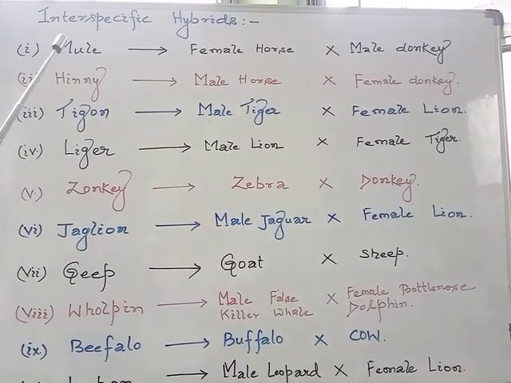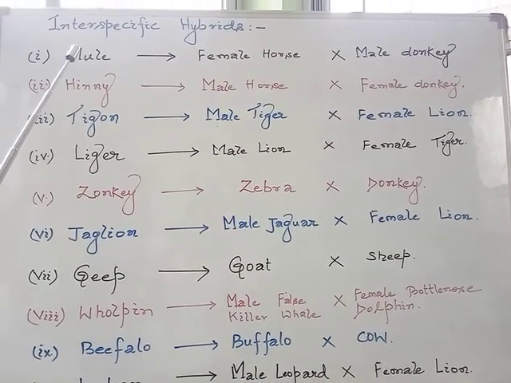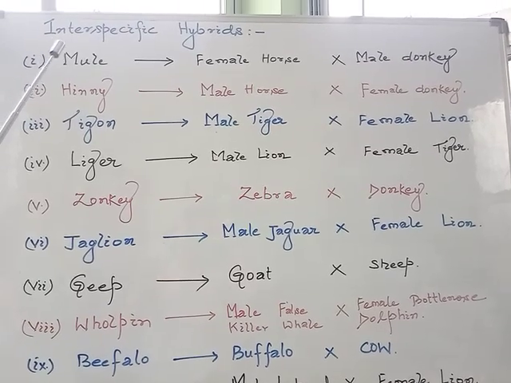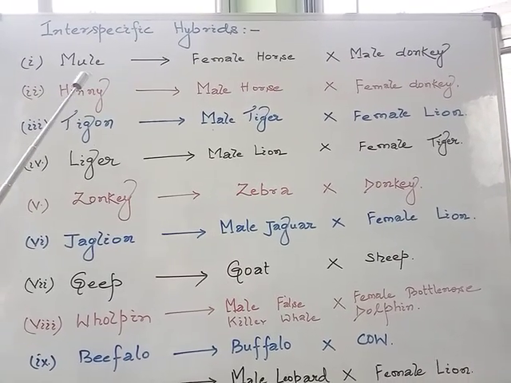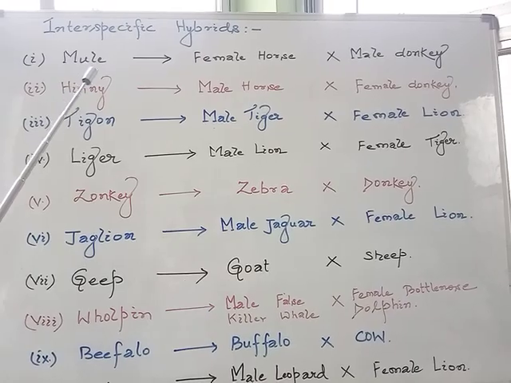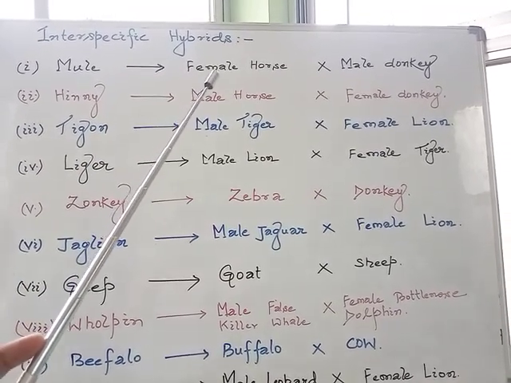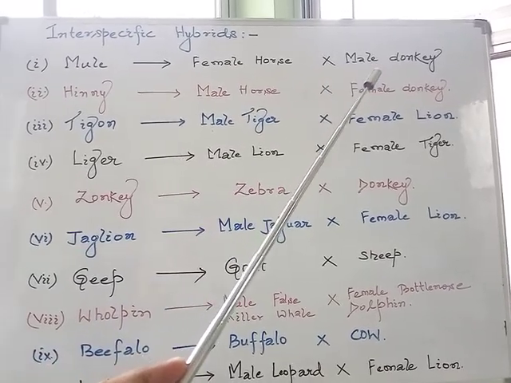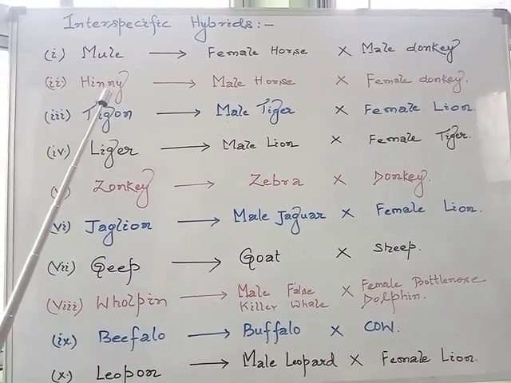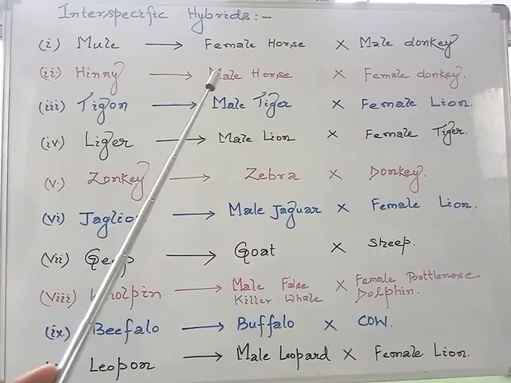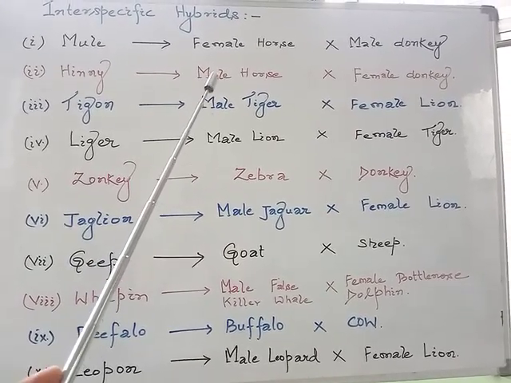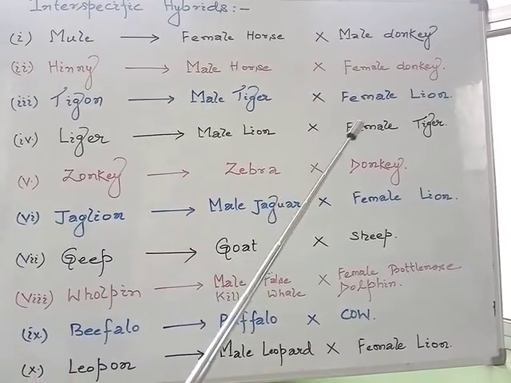Here are certain examples of interspecific hybrids. The first one, the mule, is developed by crossing a female horse and a male donkey. Similarly, another hybrid, the hinny, is developed by crossing a male horse and a female donkey.